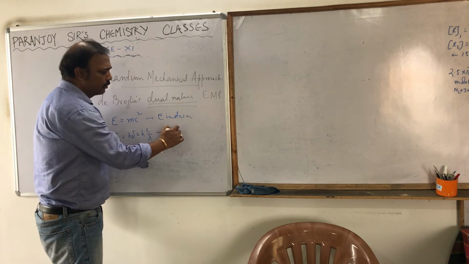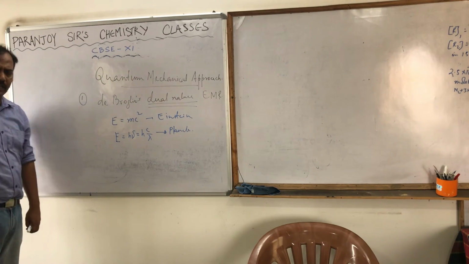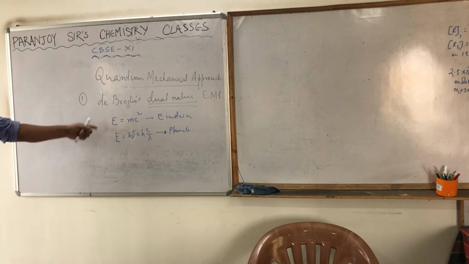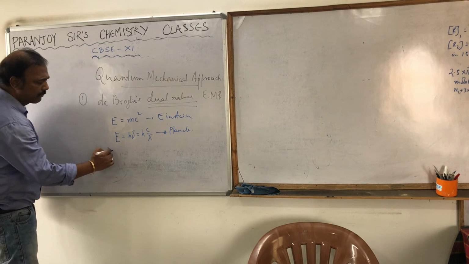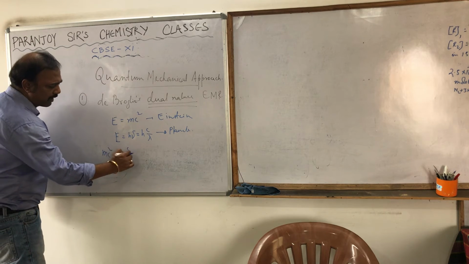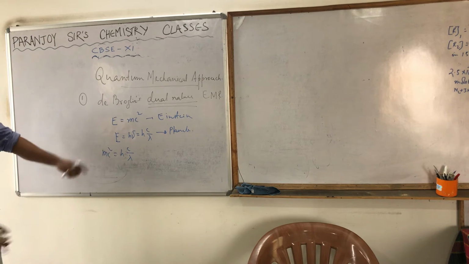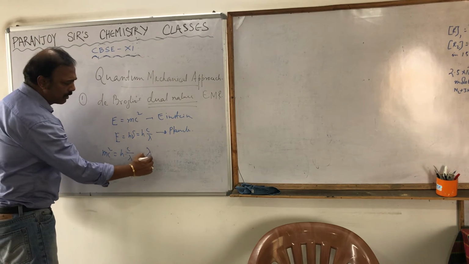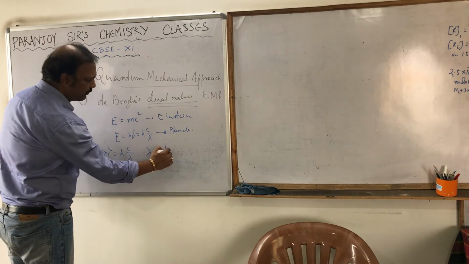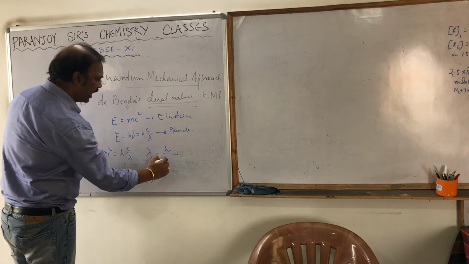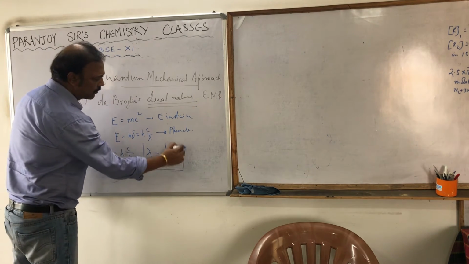He just took these two equations and equated them. Obviously he wrote something before that, which is why I am saying one page. What he got was mc square is equal to hc by lambda. If we simplify it, lambda comes over to this side, and lambda is equal to h divided by mc, since one of the c will cancel out. Lambda is equal to h by mc.